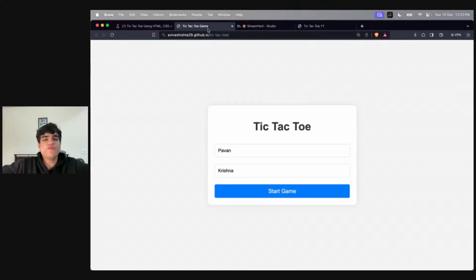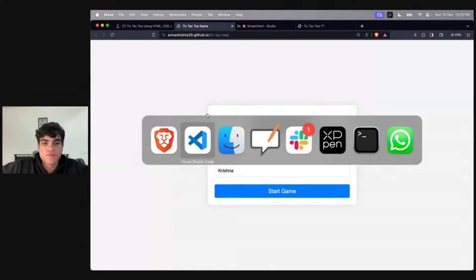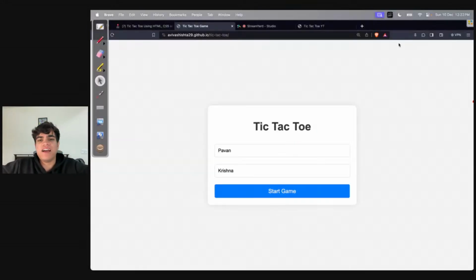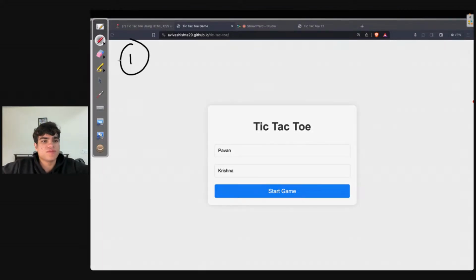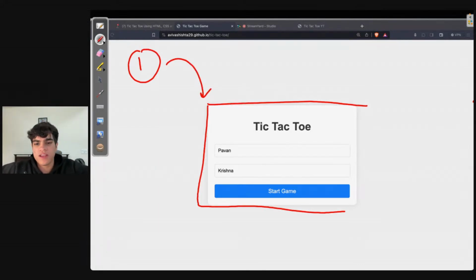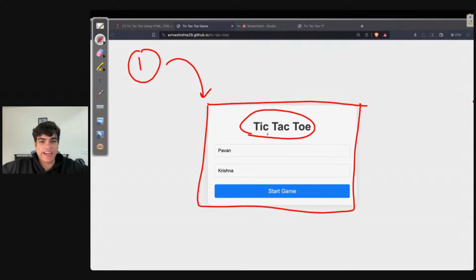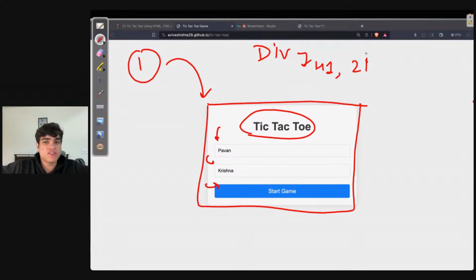All right. So first, let's look at this structure. You need to understand that we'll have three things in the structure. The first structure is this, the starting game. It's nothing but a div. It contains a heading, two inputs and a button. Very simple component, right? A simple div containing a heading, two inputs and a button.